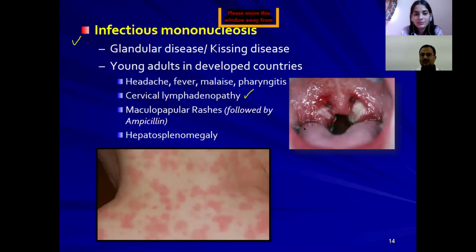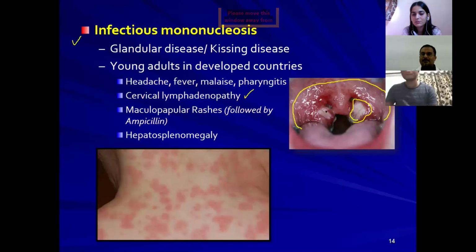As I already mentioned, the tonsillar area gets involved with white patches. You can see the entire pharyngeal wall involved, with white patches on the tonsillar area. Not only that, you can see a maculopapular rash followed by ampicillin.